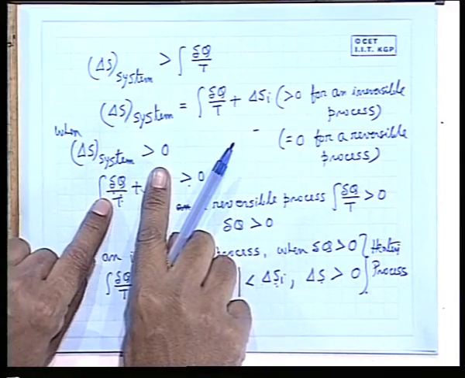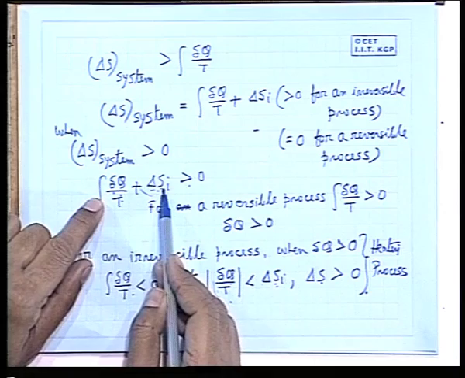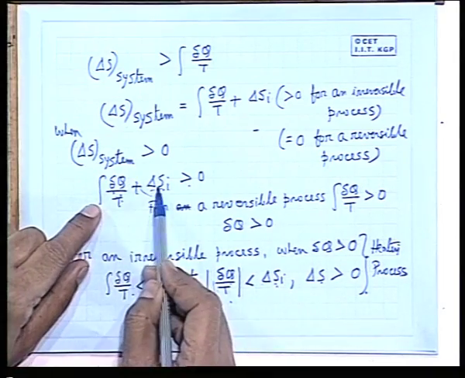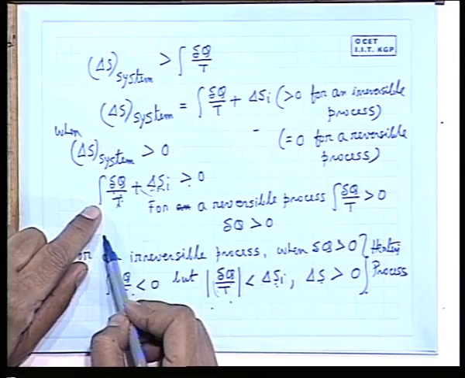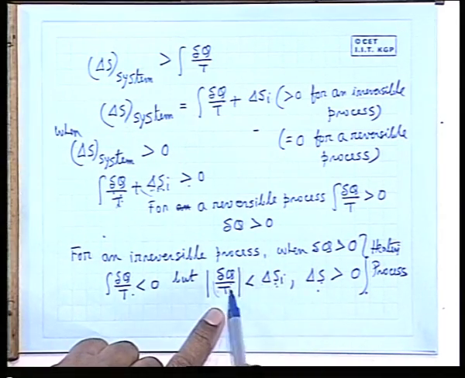For a reversible process, if you give heat, entropy will increase. If you take heat, entropy will decrease. There is no other way out, so it is directly related to the heat quantities. But for an irreversible process, if you add heat to a system, it will definitely increase the entropy, because of this plus this. But if you take out heat, entropy still may increase depending upon the relative magnitude of